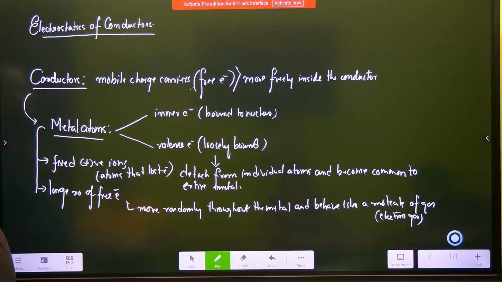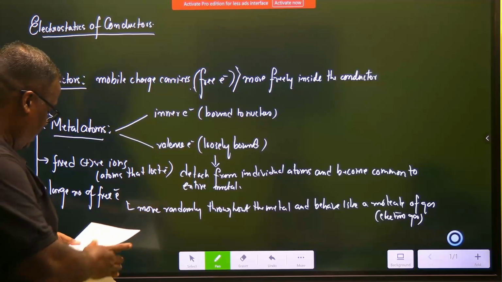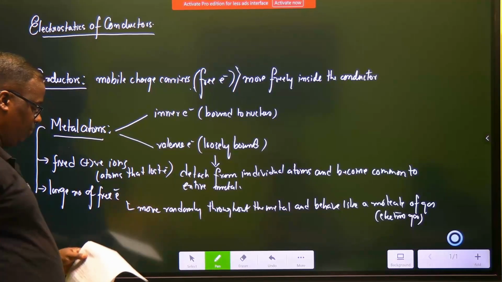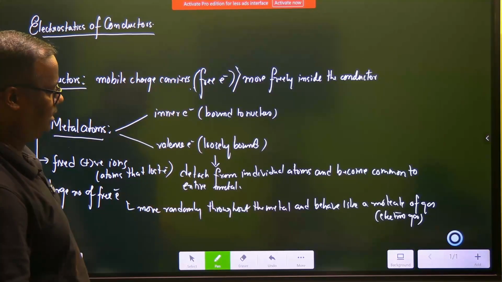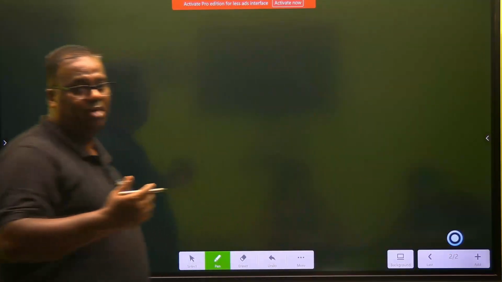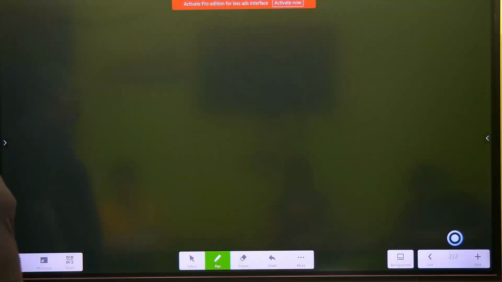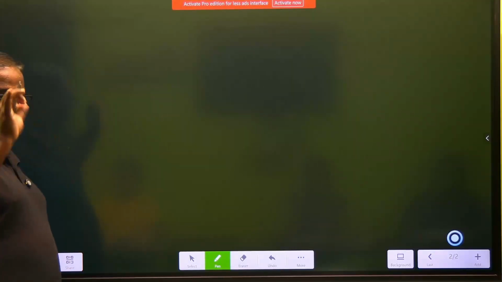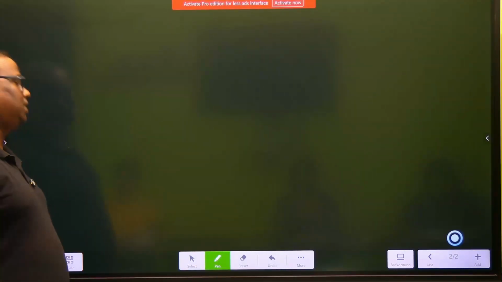When they detach, they move through the entire metal as a gas, and that gas is analogous to an electron gas. So metals have got fixed positive ions and a large number of free electrons. Is this clear? Okay. Is it helpful? Because if we write it elaborately, I think it becomes much more helpful when you study them for short answers. It becomes easy.